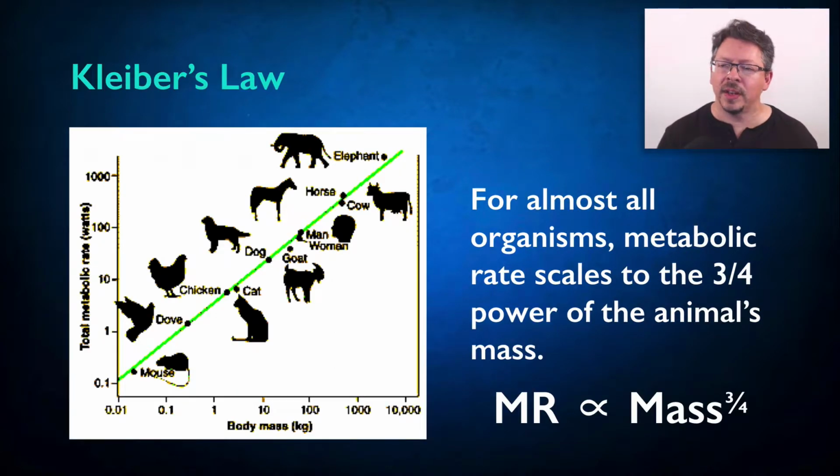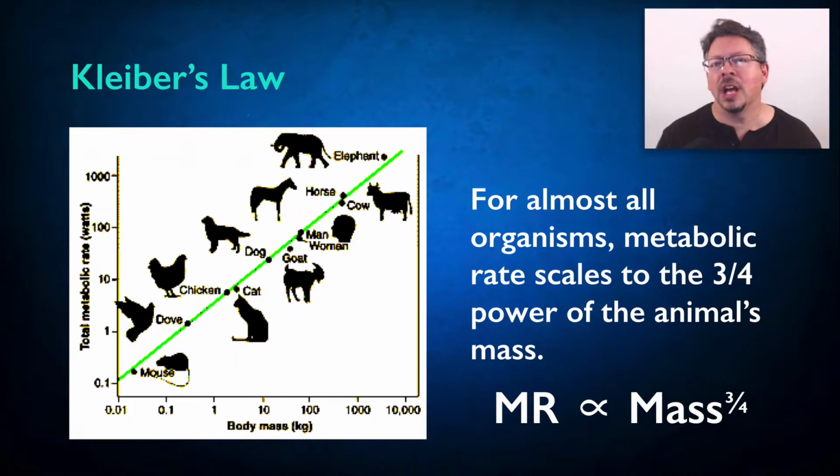There are a lot of fascinating scaling laws in biology that relate body size or mass to some physiological variable. This one is Kleiber's law. I'm not sure if it's Kleber or Kleiber. It relates total metabolic rate to body mass. So metabolic rate is the amount of energy an organism uses per unit of time. Larger organisms need more energy to survive than smaller organisms, so that's not surprising. What is surprising is the precise way that it scales.